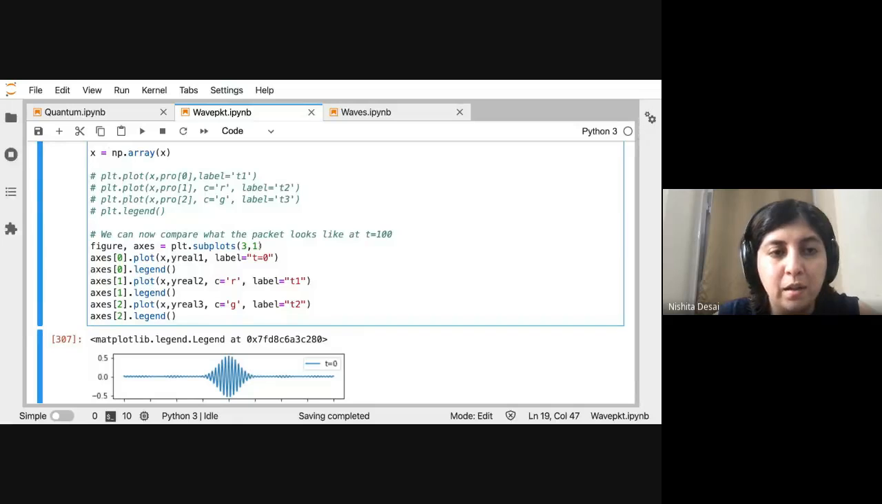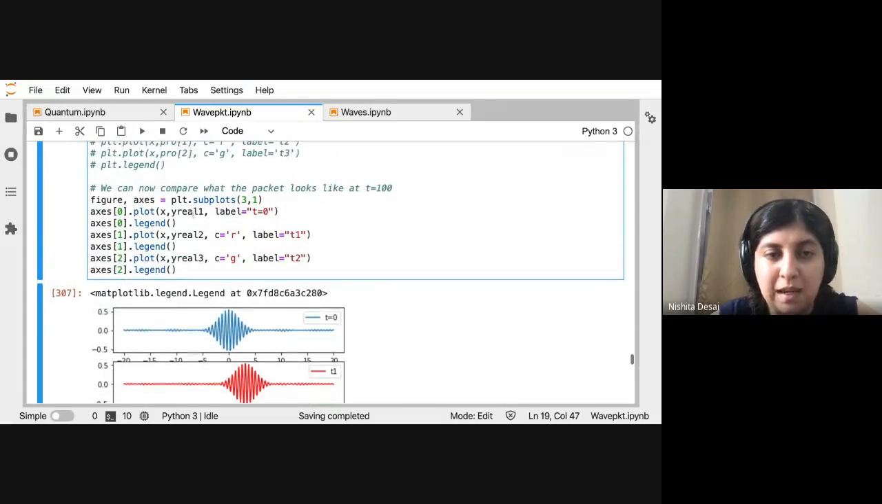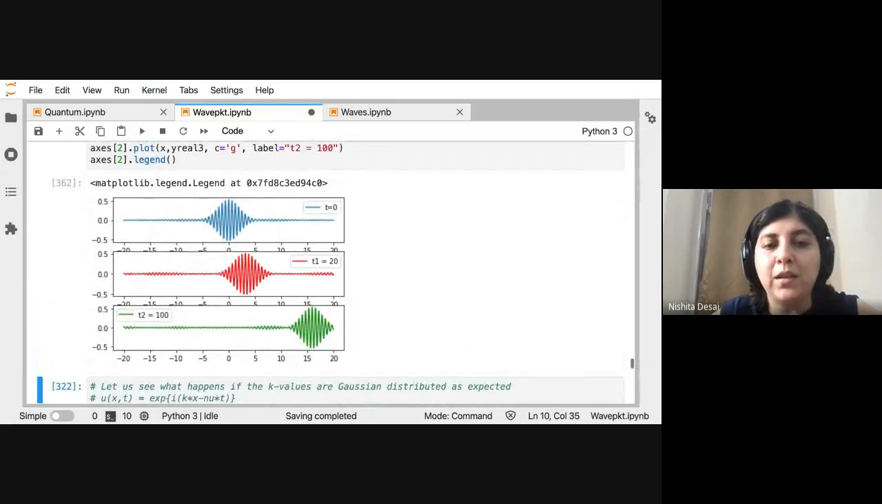So let me first plot what the 3 wave packets look like. Since we've saved the y real and y imaginary, let me just plot the real components for the 3 cases. Okay, so T1 was 20 and T2 was 100. Right. So you can see that the whole wave packet moves with time. So this is essentially the group velocity.